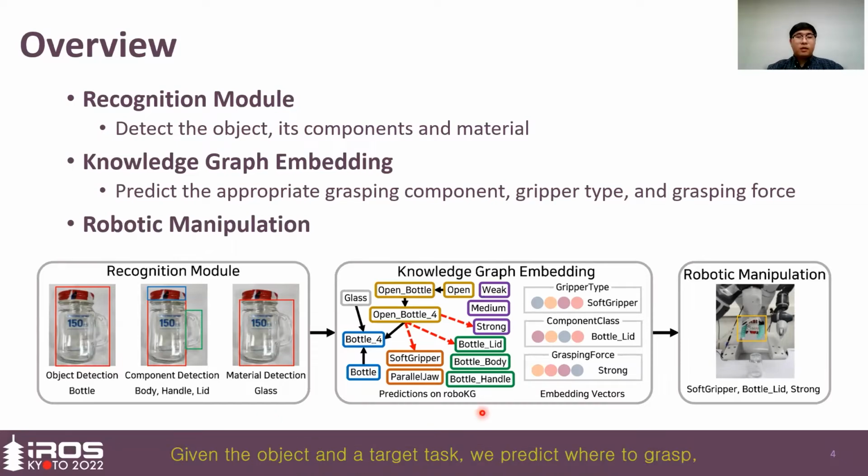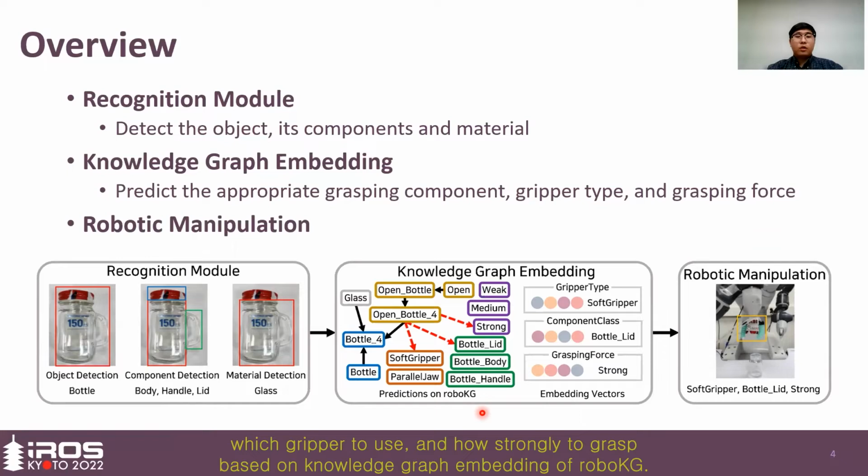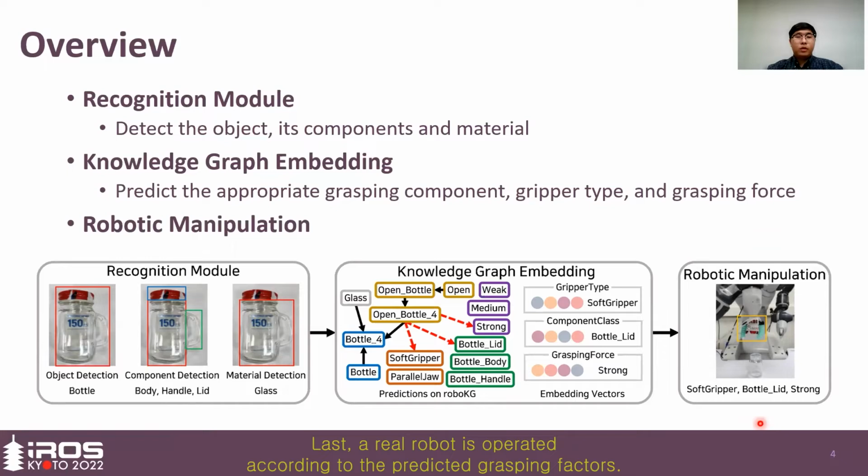Given the object and a target task, we predict where to grasp, which gripper to use, and how strongly to grasp based on knowledge graph embedding of roboKG. Last, a real robot is operated according to the predicted grasping factors.